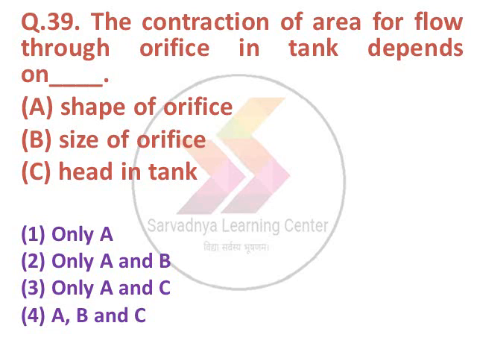The contraction of area for flow through orifice in a tank depends on dash. A shape of orifice, B size of orifice, C head in tank. Option 1 A, option 2 A and B, option 3 A and C, option 4 A, B, C. The correct answer is option number 4, A, B, C.